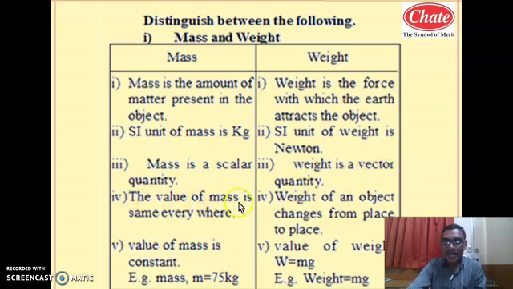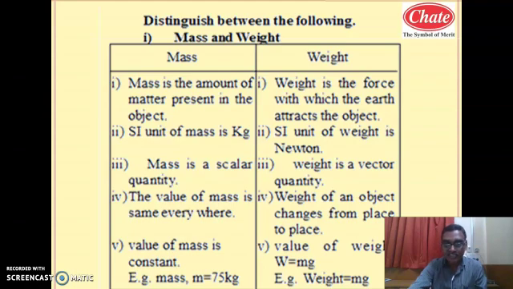The value of mass is the same everywhere. So mass never changes from place to place. But the weight of an object changes from place to place. Why does the weight of an object change from place to place? Since the acceleration due to gravity changes, as the gravitational force changes. As we have studied, the gravitational force is not the same on the earth surface also, since the g changes.